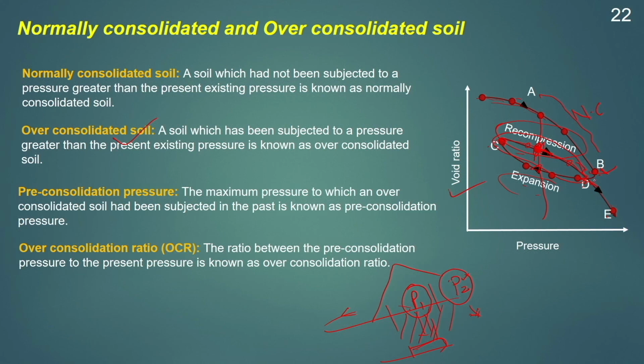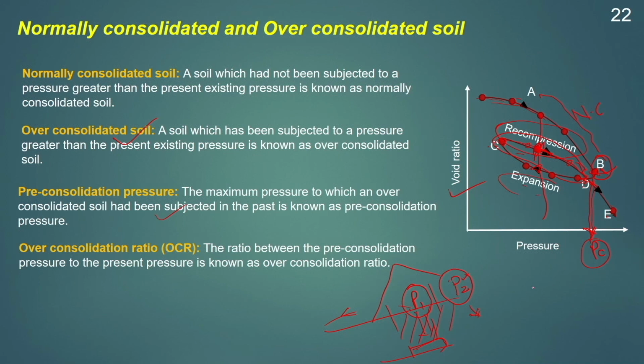And if we compare the past history, the maximum load the soil was subjected to is at B. The pressure at point B is known as the pre-consolidation pressure. That means the maximum pressure to which an overconsolidated soil has been subjected in the past. So, this pressure is known as the PC or pre-consolidation pressure, and when we compare the PC with the existing pressure, then we will get the overconsolidation ratio.